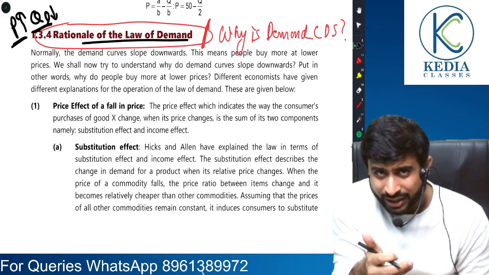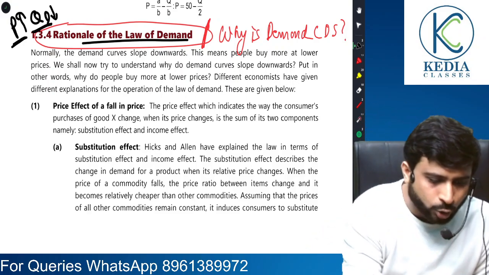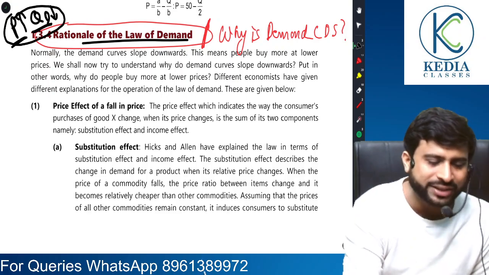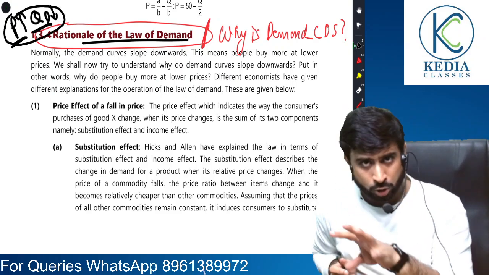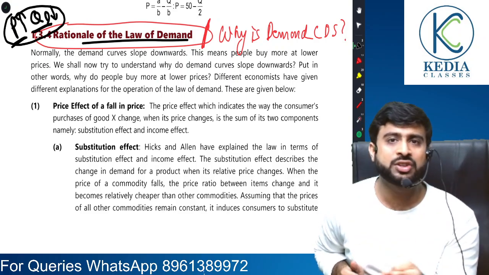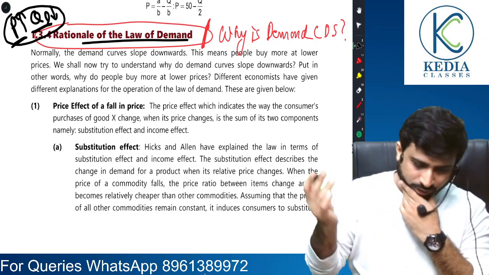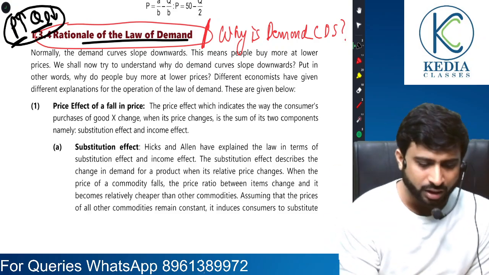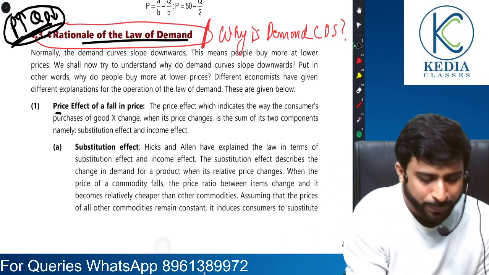Every point that I am going to explain, dear students, the conclusion would be that price is rising, quantity demanded is falling. But how? We will be using a kind of circular fashion to arrive at this point. Number one reason behind this inverse relationship is price effect.